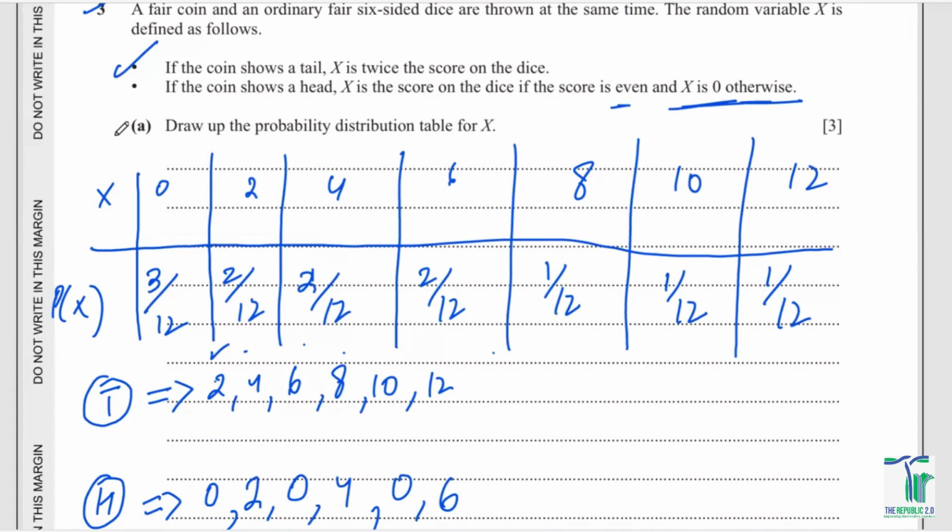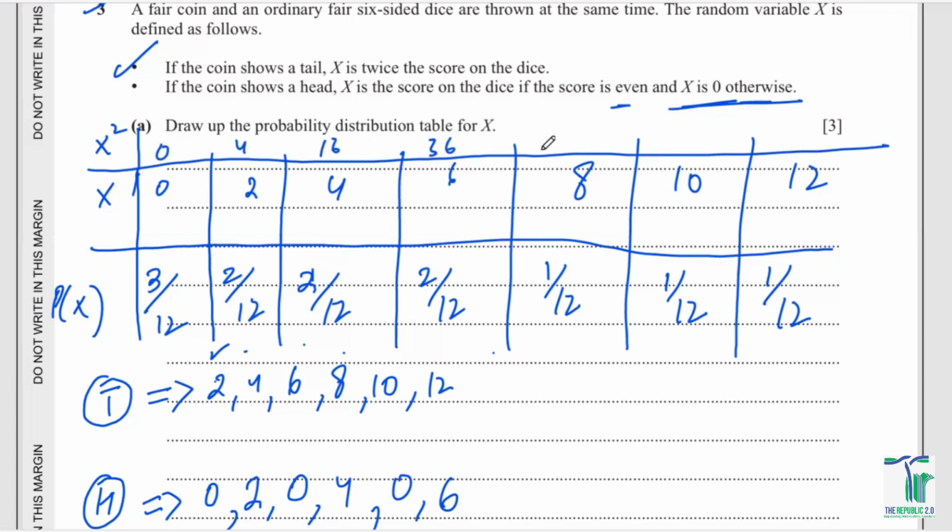So x squares have to be, you can just simply get their squares: 0, 4, 16, 36, 64, 100, and over here for 12 it is 144.